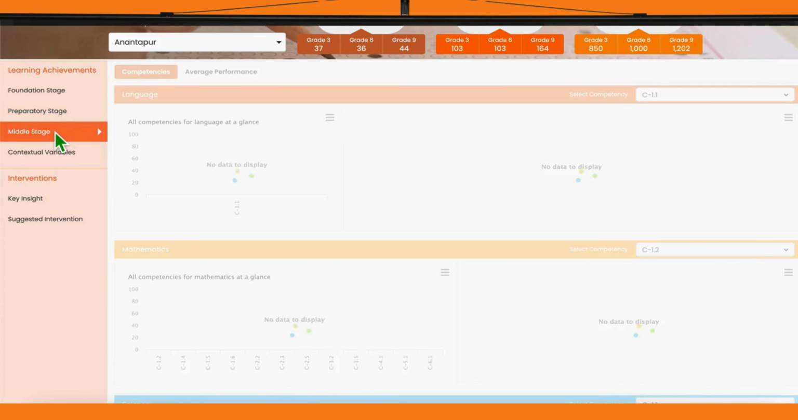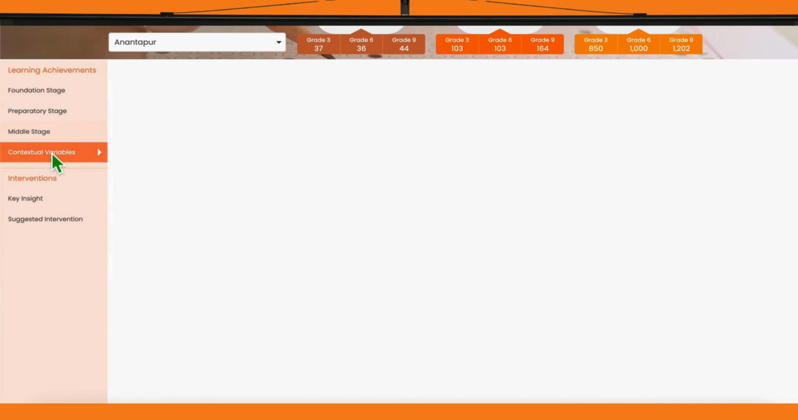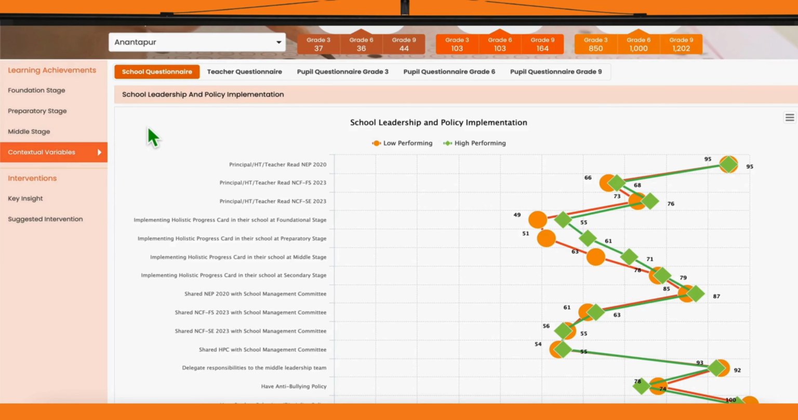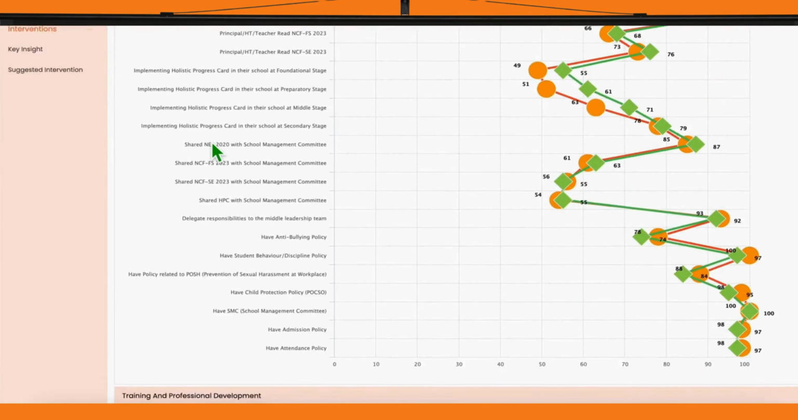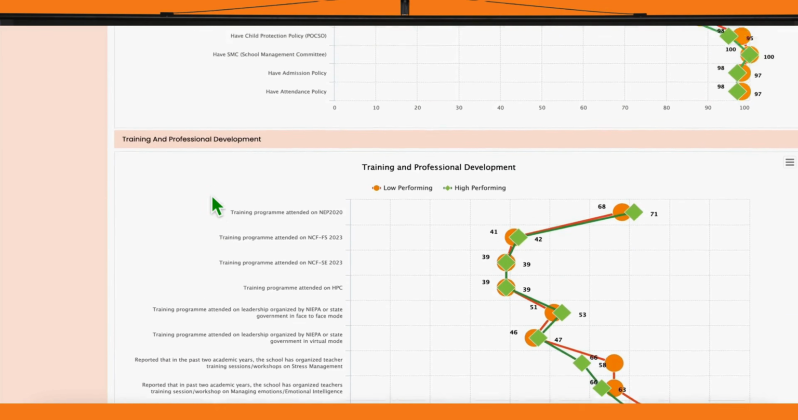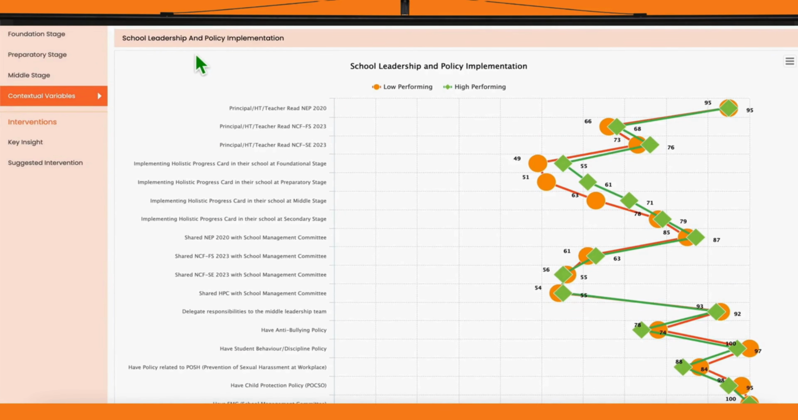Next, let's explore the contextual variables, a key area that helps us understand the ecosystem around learning. Here, we start with the school questionnaire, under which you'll find rich insights into multiple areas such as school leadership and policy implementation, training and professional development, and more. Let's take a closer look at the first one, school leadership and policy implementation.